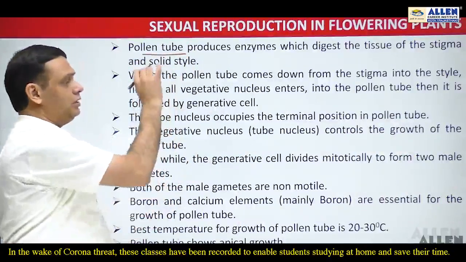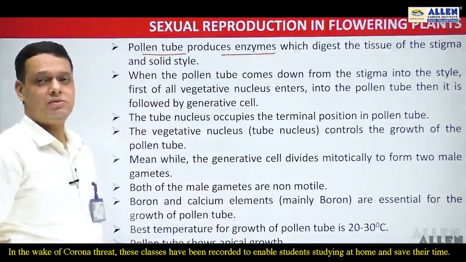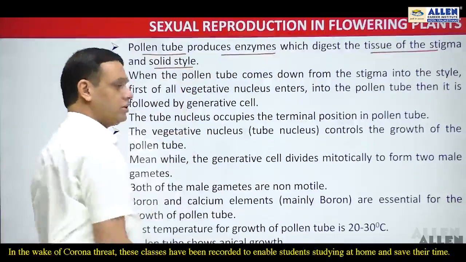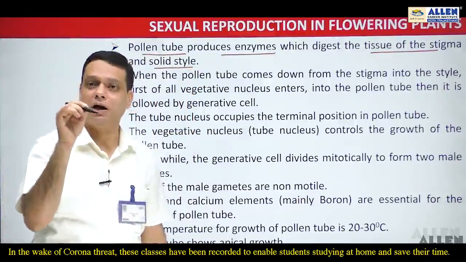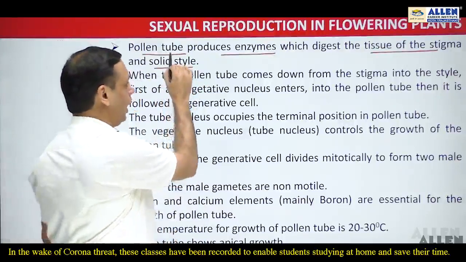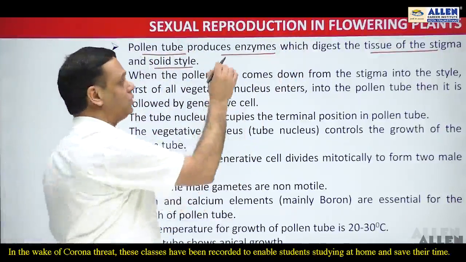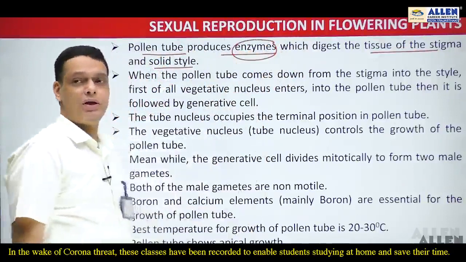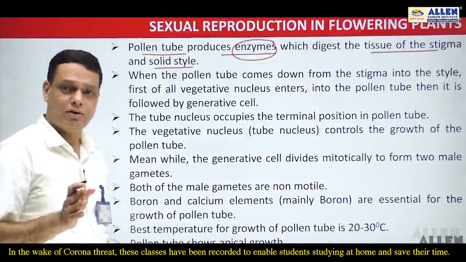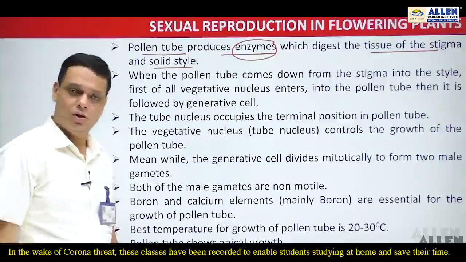This pollen tube produces certain enzymes. These enzymes degrade or digest the tissue of the stigma as well as the solid style. Only then does the pollen tube get a pathway to reach the ovule. So how does the pollen tube digest the stigmatic tissues or the solid style? By means of enzymes. These enzymes help in digesting the stigmatic tissues and the solid style so as to develop a pathway for the pollen tube to reach the ovule.